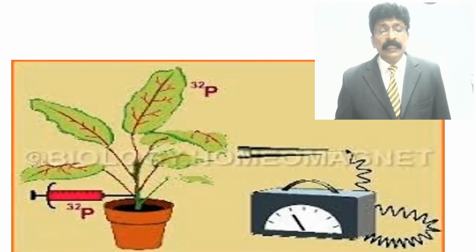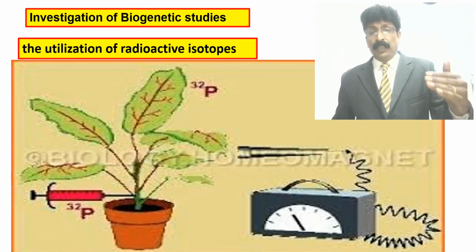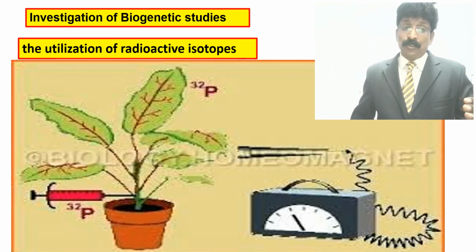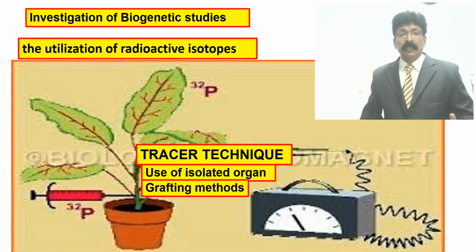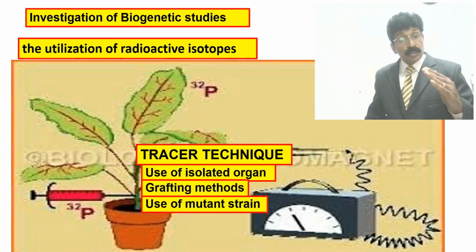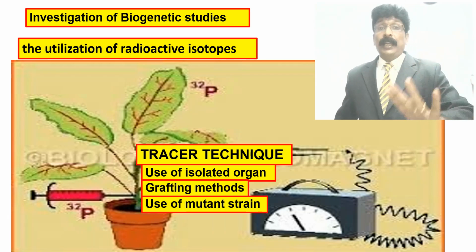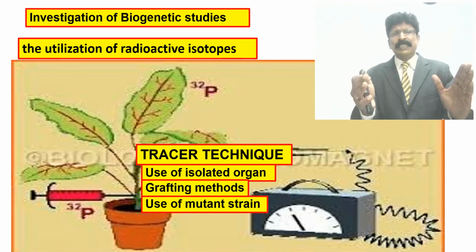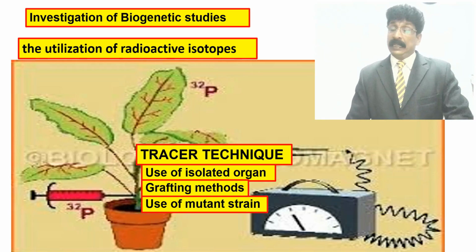So listen, in tracer techniques, that chapter covers investigation of biosynthetic studies and utilization of radioactive isotopes. In tracer techniques, they have asked about the use of isolated organs, grafting methods, and use of mutant strains. So it may be asked as an essay question, that's why I explained it as I did in the classroom, but you can reduce it for a 5-mark question. Still, I am giving it today for your lecture as a 10-mark answer. They have asked only for 5 marks.